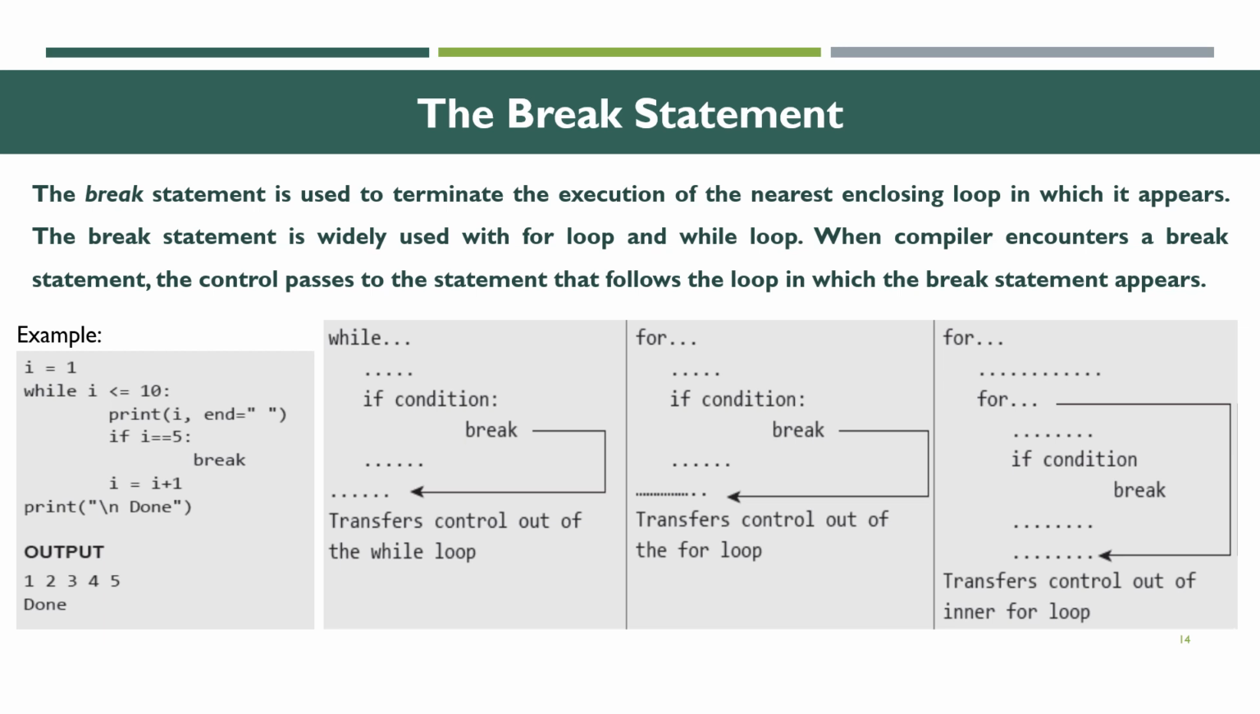i equal to 1, while i less than or equal to 10, print i, comma, end equal to space. If i equal to 5, break. i equal to i plus 1. Print, and then what will be the output? The output will be 1, 2, 3, 4, 5. And the next line we are going to print done. This is for the break statement.